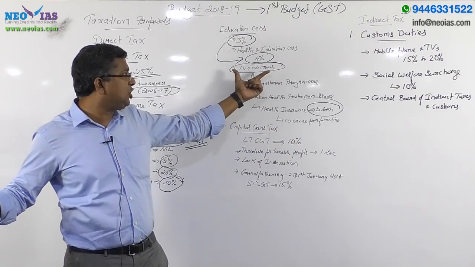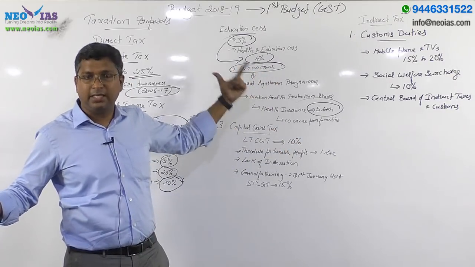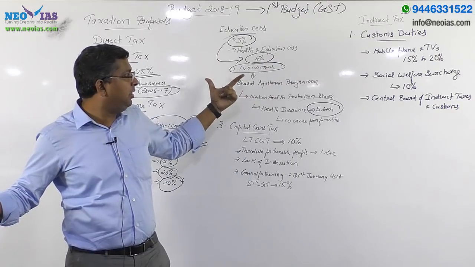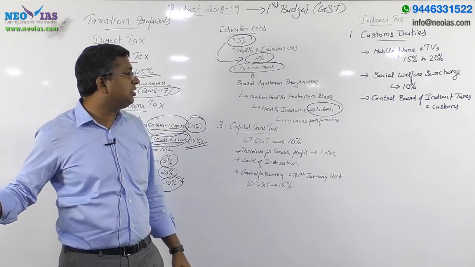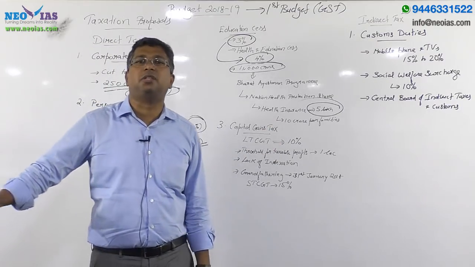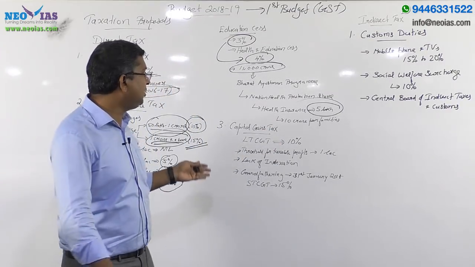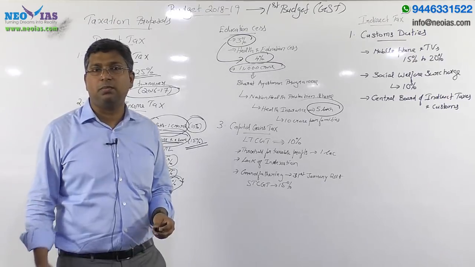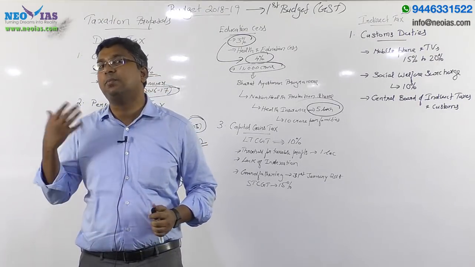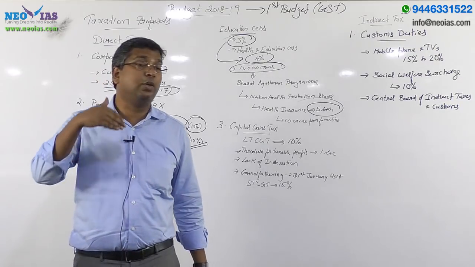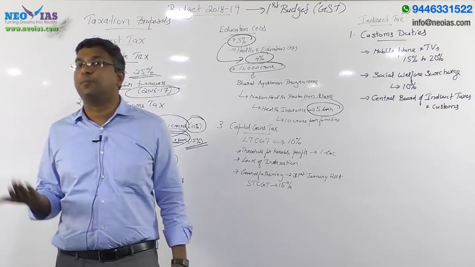With this additional health cess, the government is mainly funding the National Health Protection Scheme, which is mainly a health insurance scheme. We will go into detail on the National Health Protection Scheme and the Bharat Ayushman program, because it is a very important initiative from both your prelims and mains point of view.